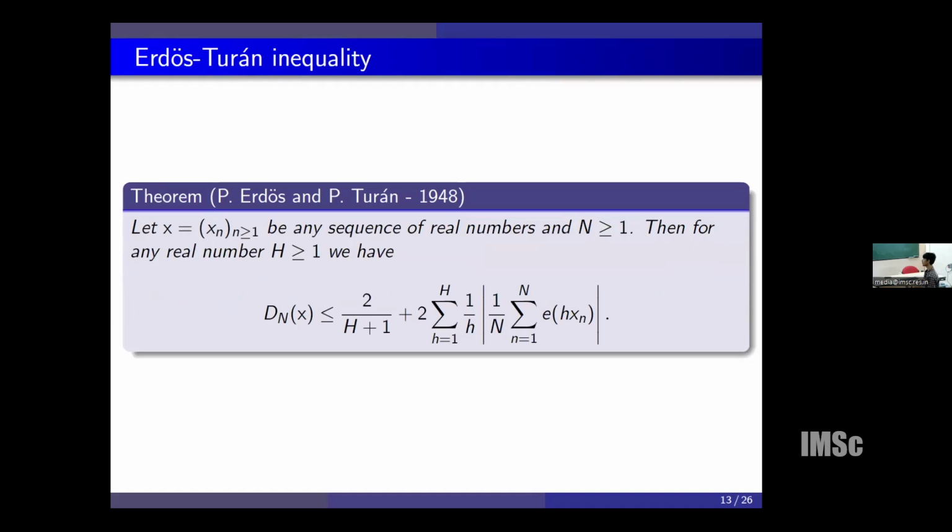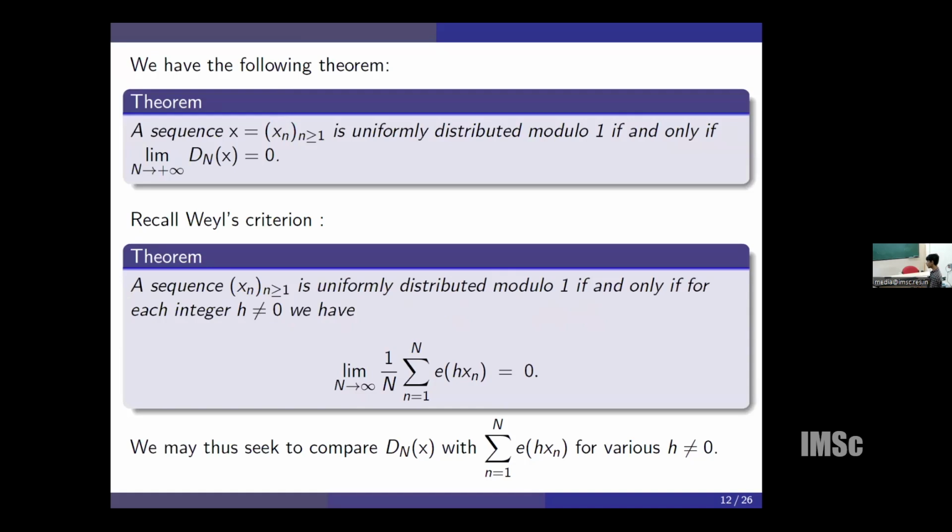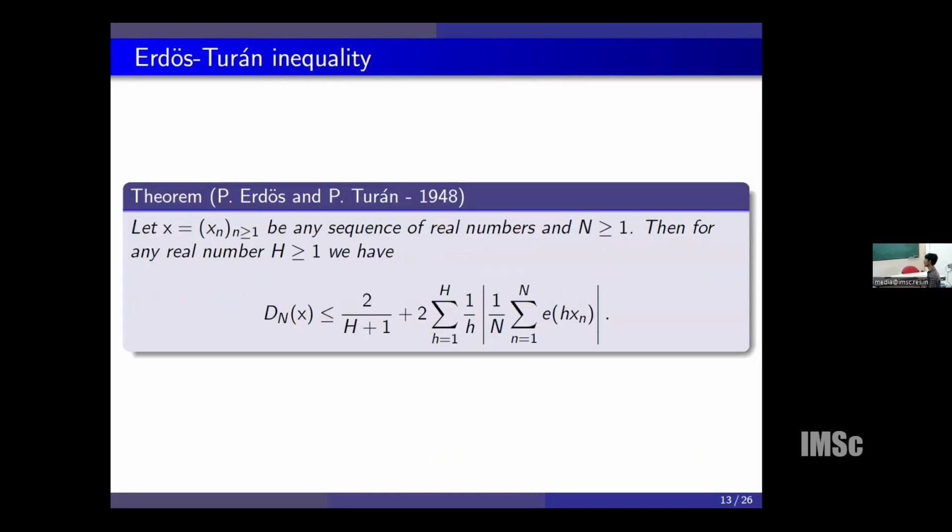So if x_n is a sequence of real numbers, then for any N bigger than or equal to 1 and any integer H bigger than or equal to 1, the discrepancy of the given sequence is bounded above by 2 over H plus 1 plus 2 times the summation over h equal to 1 to H of 1 over h times the absolute value of the exponential sum which we had here.